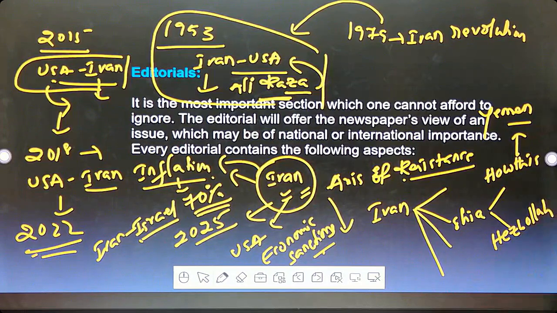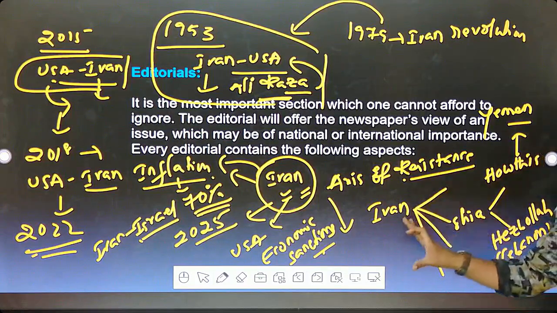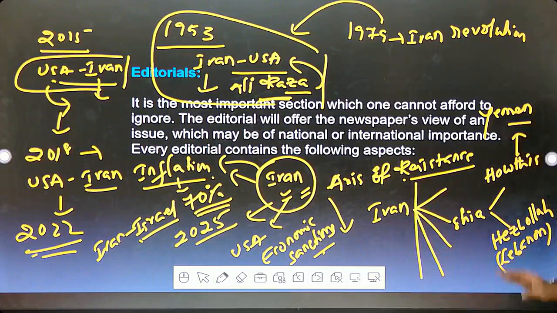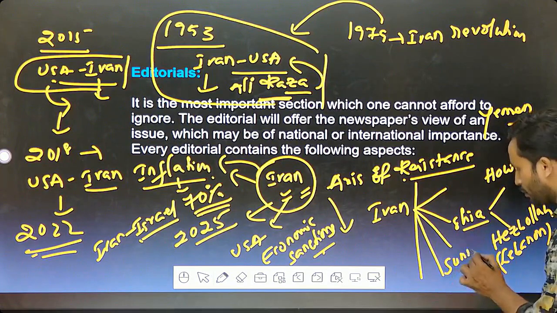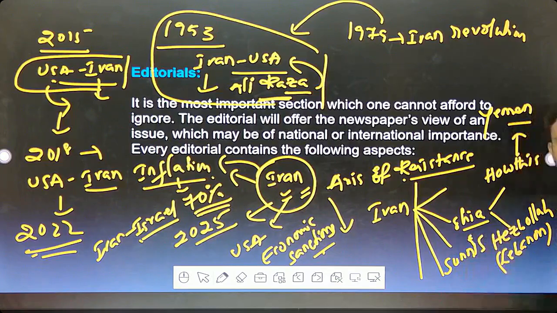Hezbollah groups in Lebanon, a country in Southwest Asia. So these two groups are supporting Iran. These are Shia groups. Shia and Sunni groups are there, and both of them belong to the Muslim community.